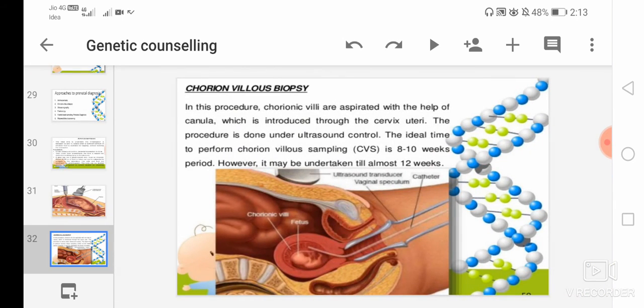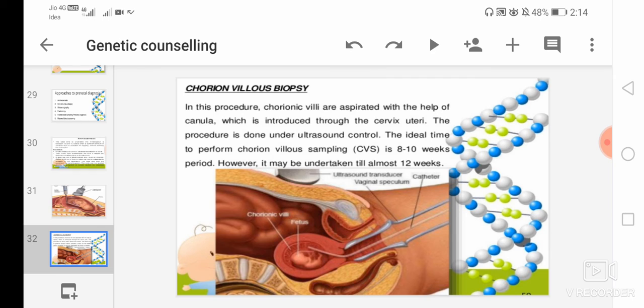Then the Chorionic Villus biopsy. In this procedure, what happens? The chorionic villi are aspirated with the help of a cannula, which is introduced through the cervix uteri, and the procedure is done under the ultrasound control. The ideal time to perform the Chorionic Villus Sampling, CVS, is 8 to 10 weeks of the period of conception. However, it may be undertaken till almost 12 weeks.